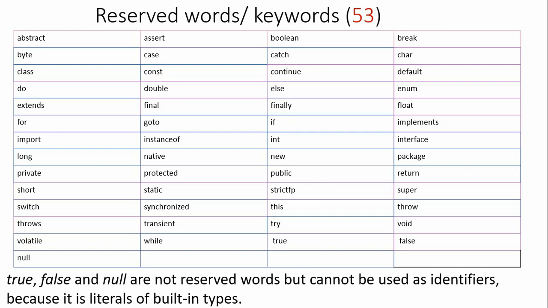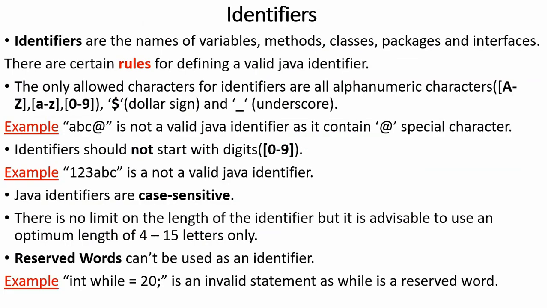Hope you understand. When it comes to identifiers, what is an identifier? You already know some of these topics from the C language. Identifiers are nothing but names to variables, methods, classes, packages, interfaces. A package is a collection of classes and interfaces. A class is a collection of methods. A method is a set of statements and variables.